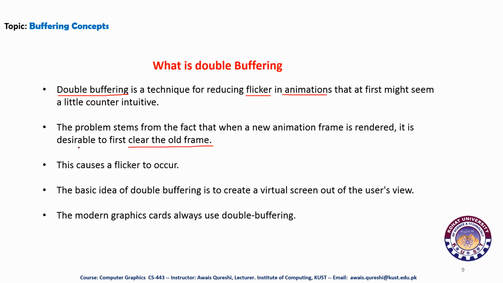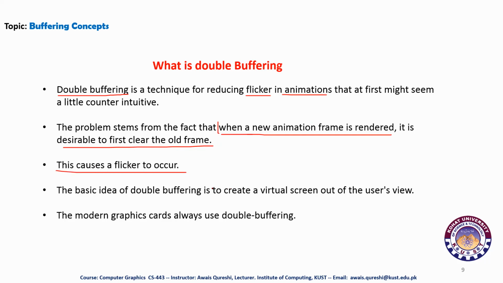As a result, there is a delay in showing the new animated frame, and so flicker occurs. This is the main definition of flickering and how it occurs.